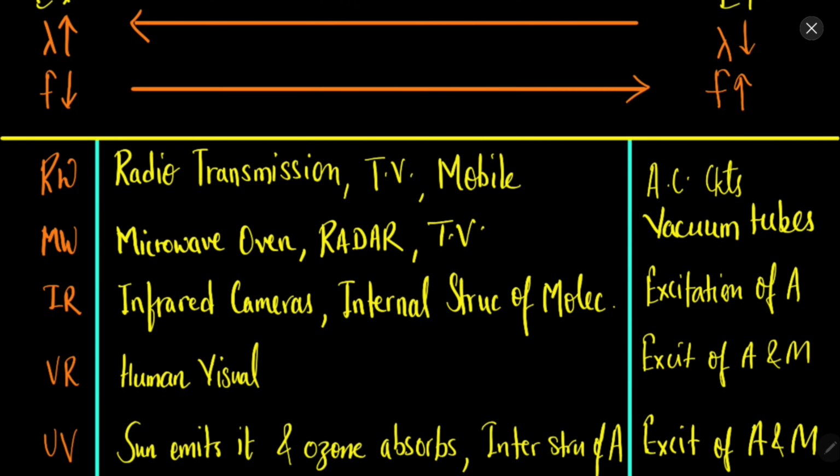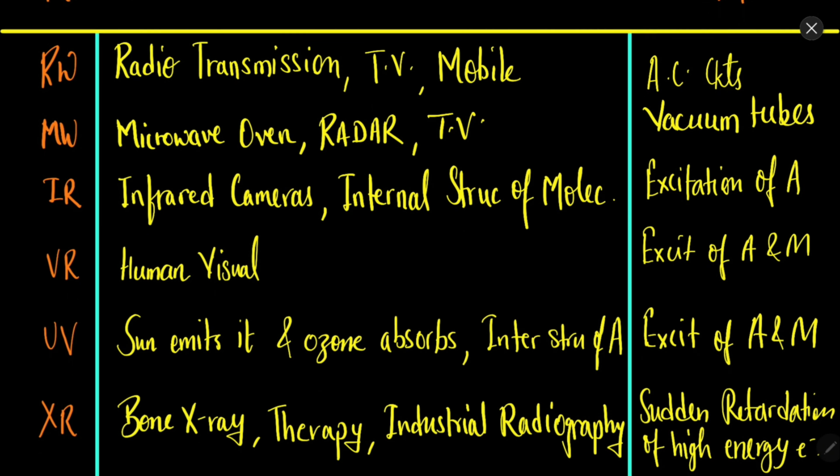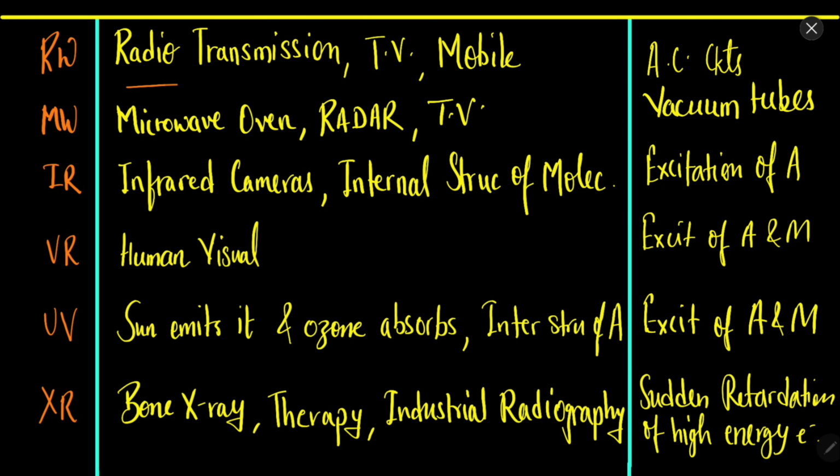Now let's discuss a few applications and how we obtain them. Radio waves are used in radio transmission, TV signal transmission, mobile signal transmission. You must have heard about radio stations and everything. They are generated using AC circuits, that is, circuits in which alternating current is used.